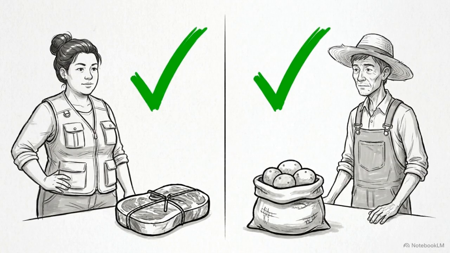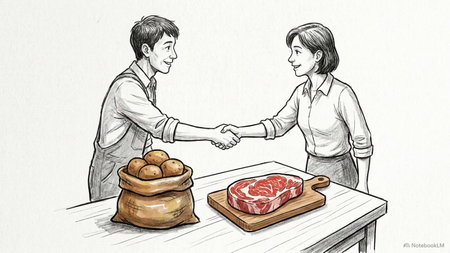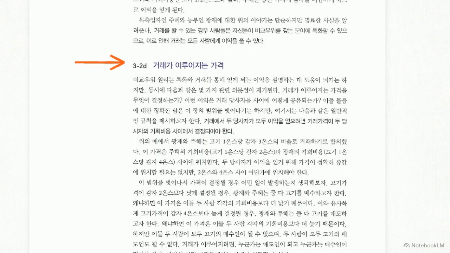This confirms that Juhee should specialize in meat and Gwangjae in potatoes. Even with an absolute advantage in both, Juhee gains by focusing where her relative sacrifice is lowest. Once specialization is complete, the producers must agree on a price. We need to find an exchange rate that ensures both parties benefit from the trade.